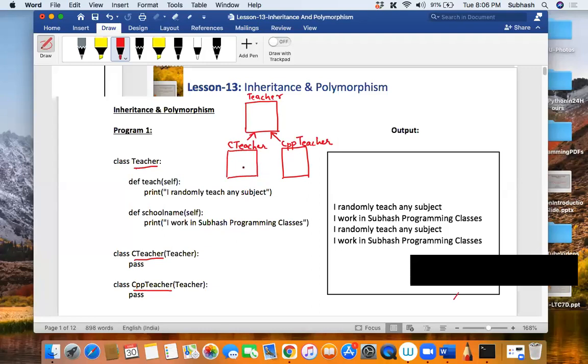Now, how many methods does the Teacher class have?